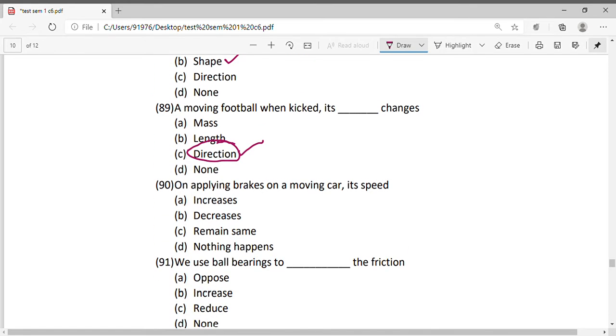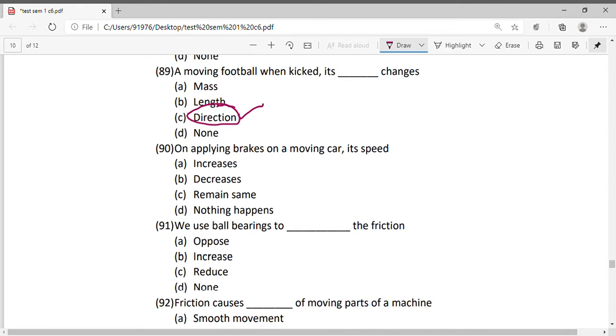On applying brakes on a moving car, its speed increases. No, when you apply brake, the speed decreases. It doesn't remain same and nothing happens. No, the speed of the car decreases. Okay, that's the reason why we apply brake.